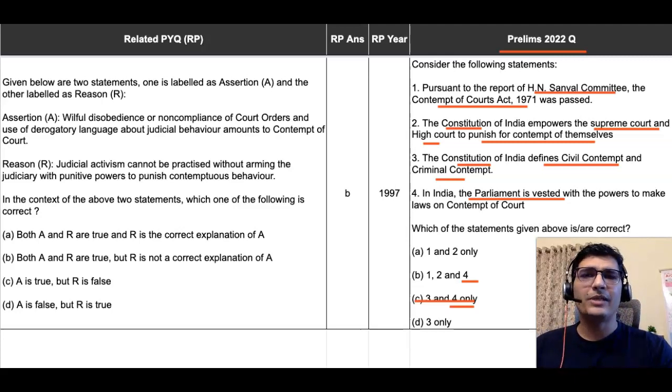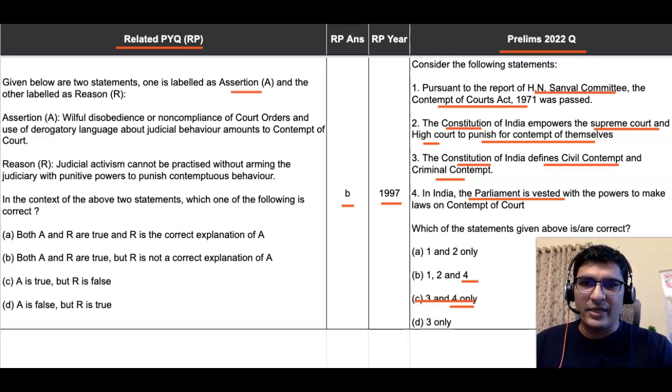So this previous year question came in the year 1997. The answer to this question is Bravo. And come to the leftmost column headed related PYQ. The question is in the form of assertion and reason. The assertion is willful disobedience or non-compliance of court orders and use of derogatory language about judicial behavior amounts to contempt of court, right?